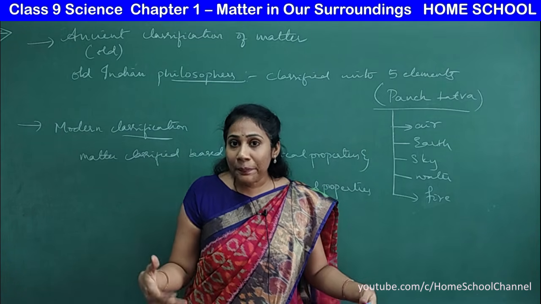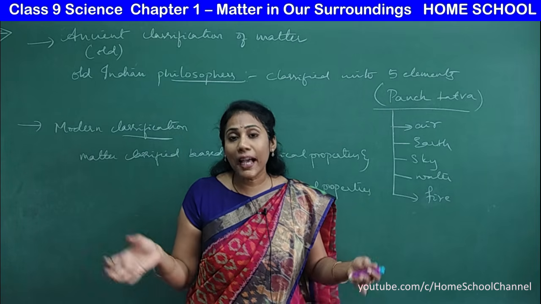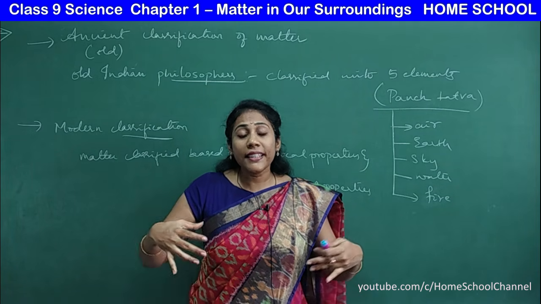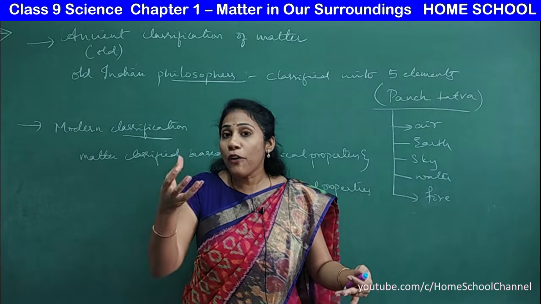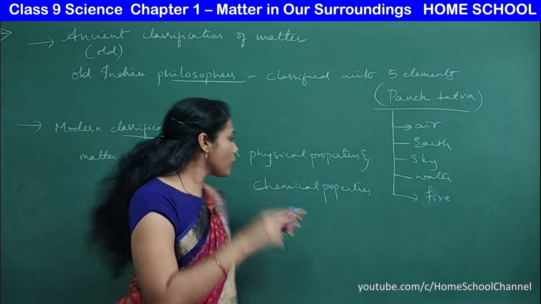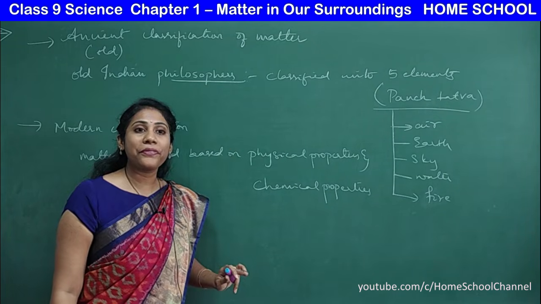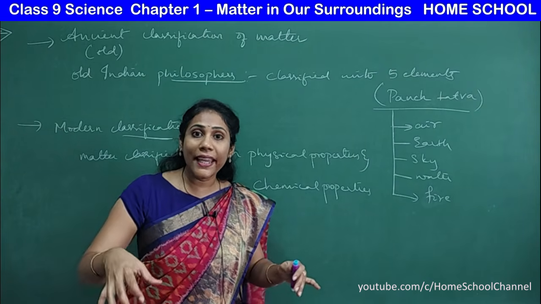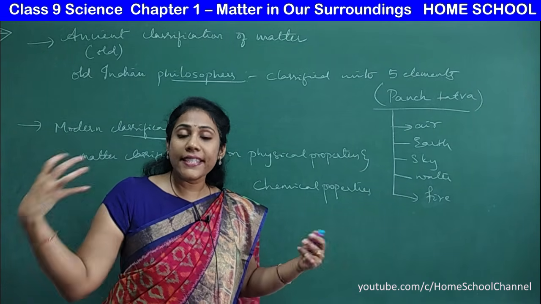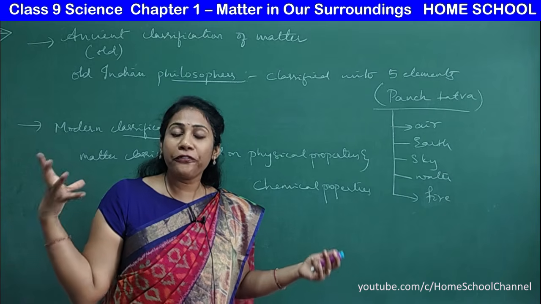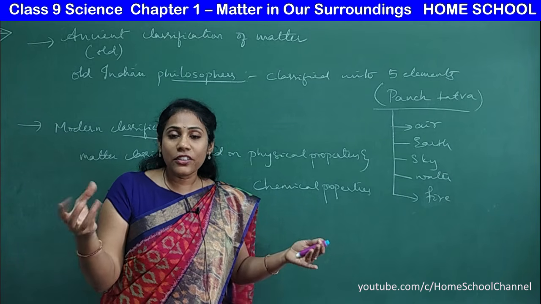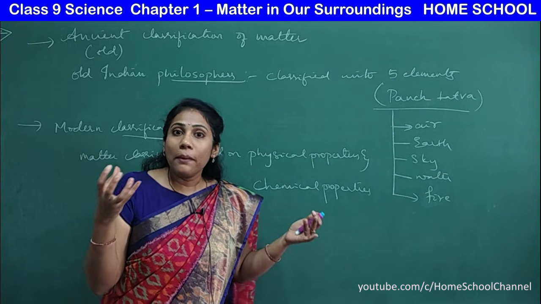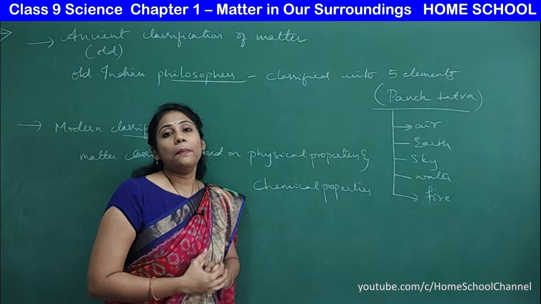What exactly happens with hydrogen? What exactly happens with oxygen? These chemical reactions of a particular matter are called chemical properties. And the physical appearance, the way it looks, the way it behaves, the things that you can see with your eyes, that judgment about matter comes under physical properties.